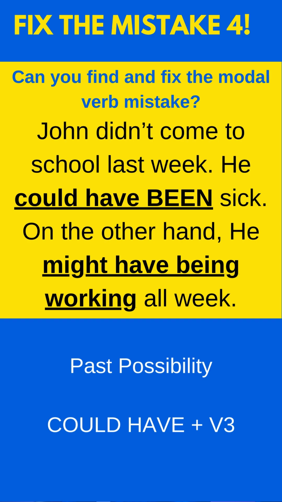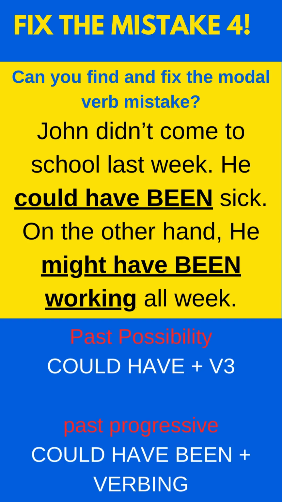And that's saying it's about 50% possible that he was sick. On the other hand, he might have been working. So for the past progressive form of the modal, we would use might have plus been plus verb ing.